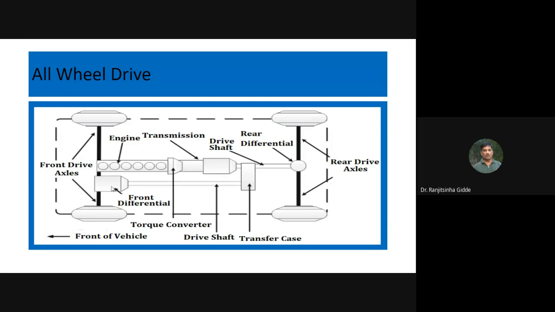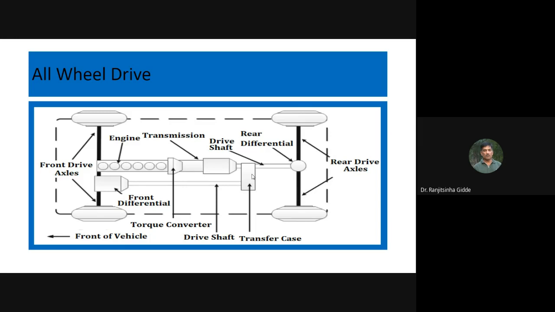So in other words, four-wheel drive systems require more machinery and complex transmission components such as the transfer case, which is required to split power into two parts. One is given to the rear and one is given to the front axle.